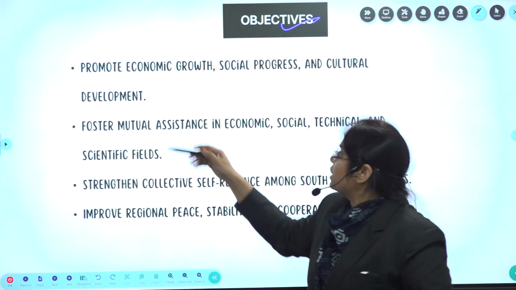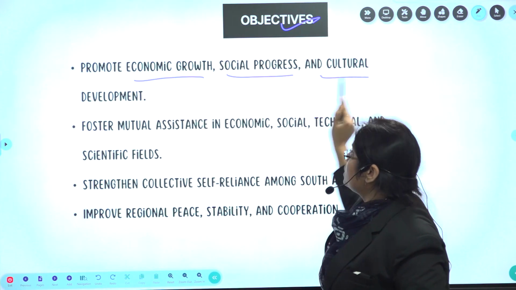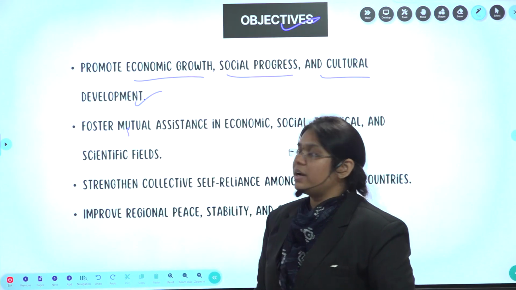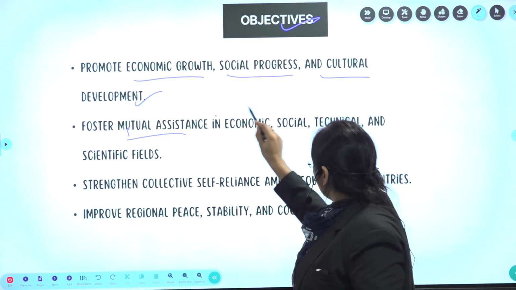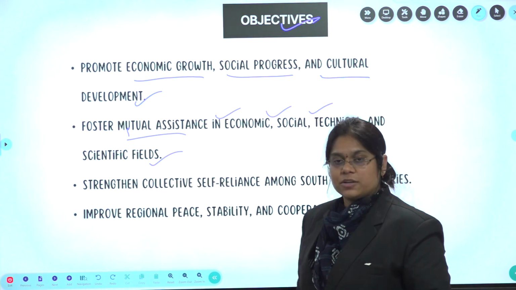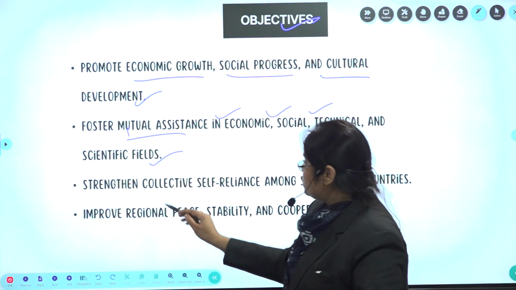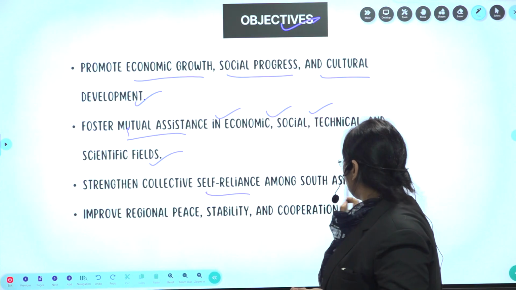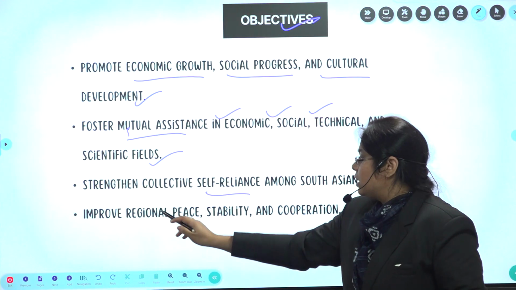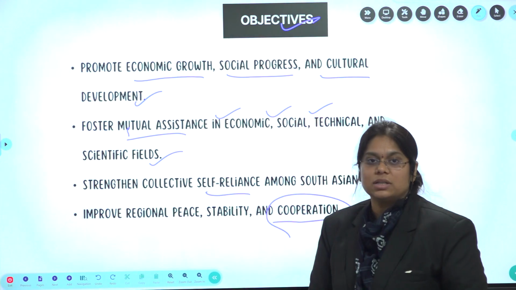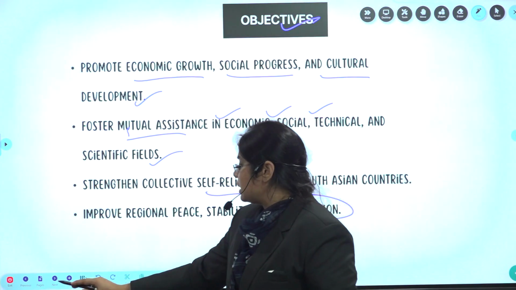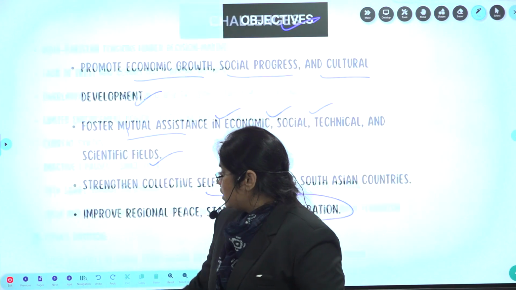It promotes economic growth, social progress and also cultural development. It also fosters mutual assistance in economic, social, technical and scientific fields, and strengthens collective self-reliance among the South Asian countries. It also improves peace, stability and cooperation among the neighboring countries of India.